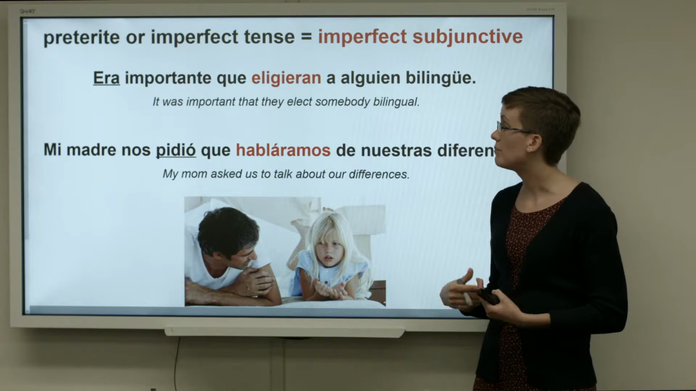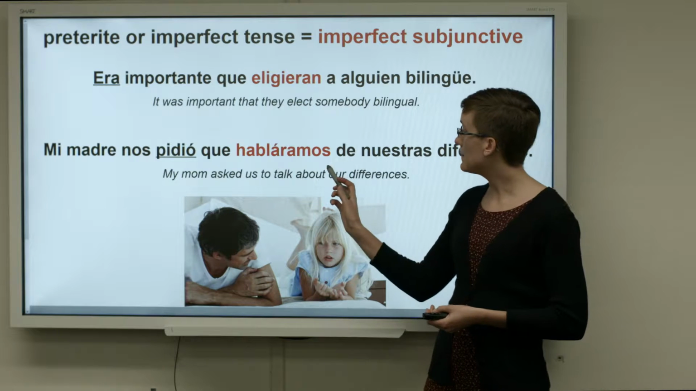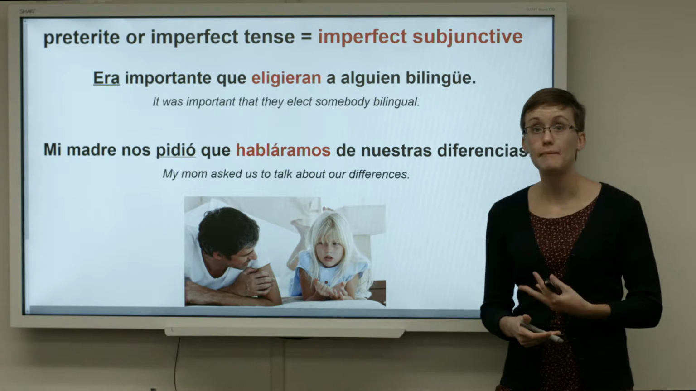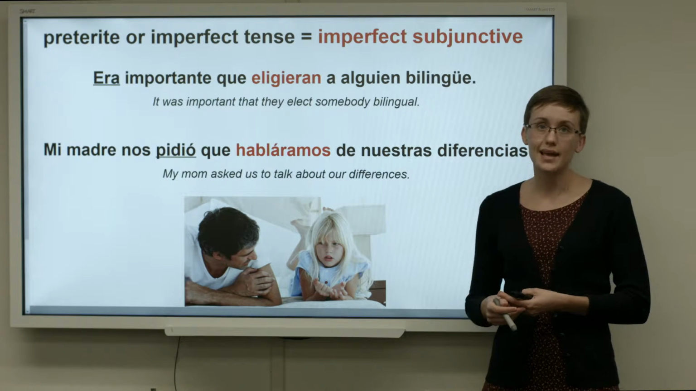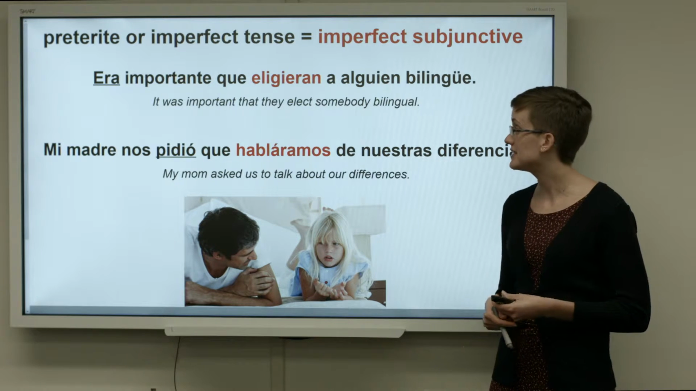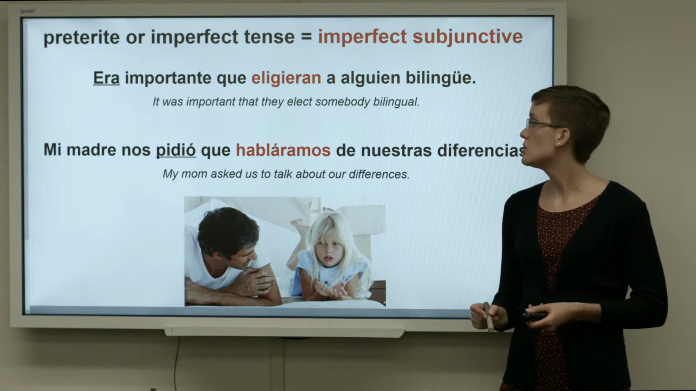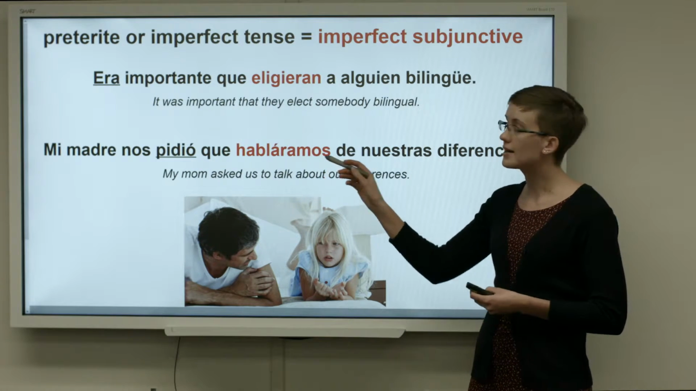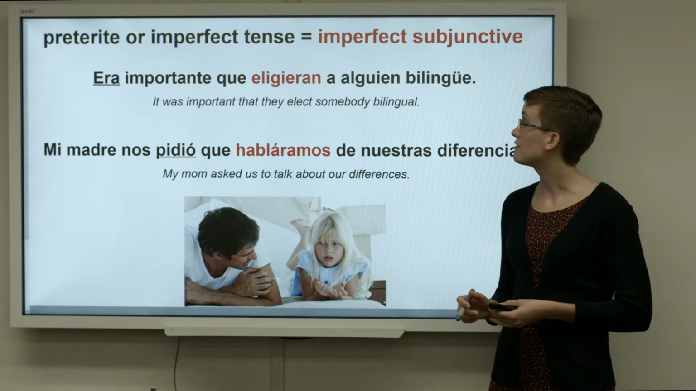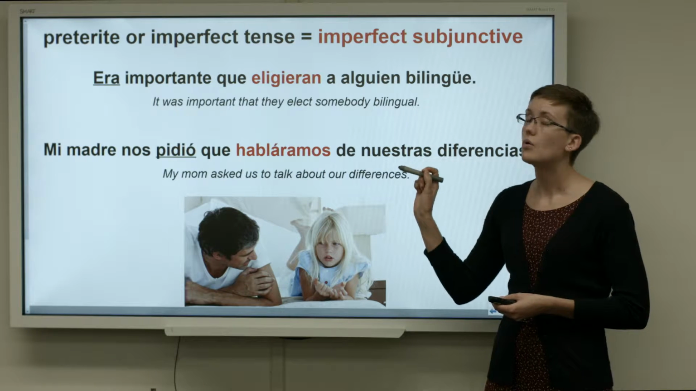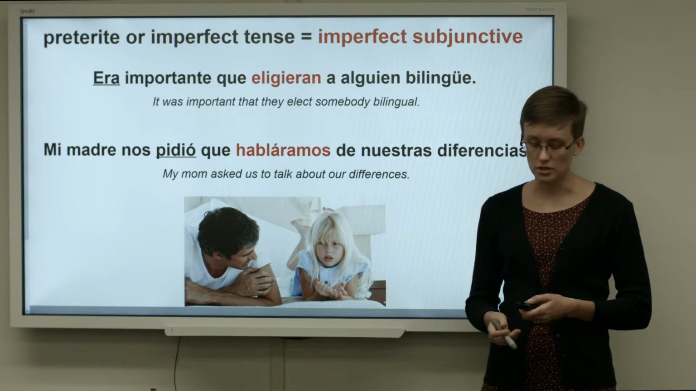Now we have an example where the first verb is in the preterite. Mi madre nos pidió que habláramos de nuestras diferencias. My mom asked us to talk about our differences. The first verb, pidió, is in the preterite, so our second verb, habláramos, is in the imperfect subjunctive. So you can see that if the verb is in the imperfect or the preterite, we're going to use the imperfect subjunctive.